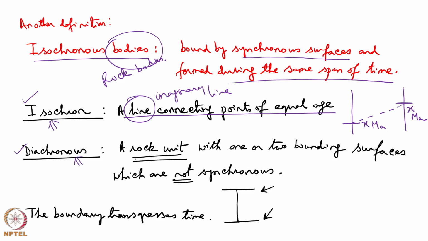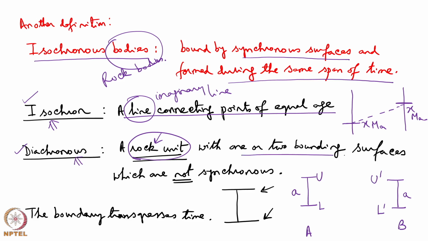It is a rock unit, it is not imaginary, with one or two bounding surfaces which are not synchronous. Consider a rock column at location A, another rock column at location B. Now consider here is a rock a exposed and here also rock a is exposed. Now this is the lower boundary, that is the upper boundary, here it is the lower boundary and that is the upper boundary. One or two bounding surfaces, the bounding surfaces are L and U, L dash and U dash.